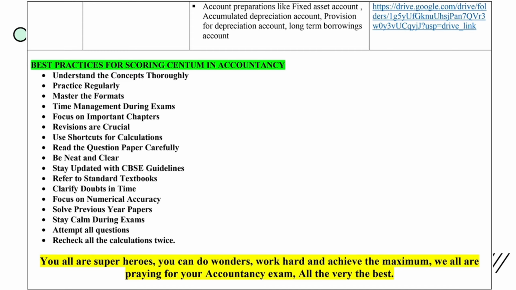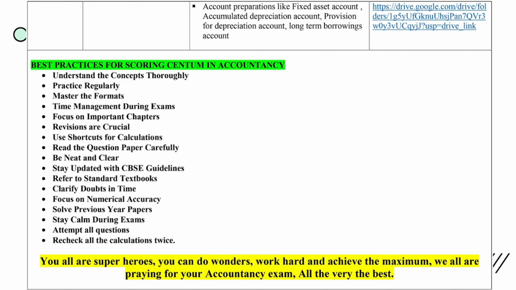You have to remember the important standard books; reference books you can utilize for practicing maximum problems, because every new reference book includes last year solved board exam questions also, and you have to clarify your doubts on time with your teachers and also with your peers. Maximum numerical efficiency you have to increase, because sometimes you fail due to delay in calculations and wrong answers. Then you have to solve maximum previous year board exam questions, and also it is mandatory, you have to practice the current year sample paper.